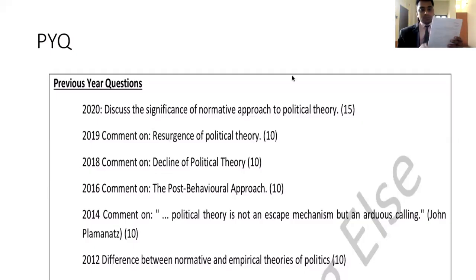My point is, you should have the Xerox of those material that I have shared in the group. That is previous year questions from 2013 to 2021. I have shared it. Take that Xerox. This is one important thing that you should hold on.